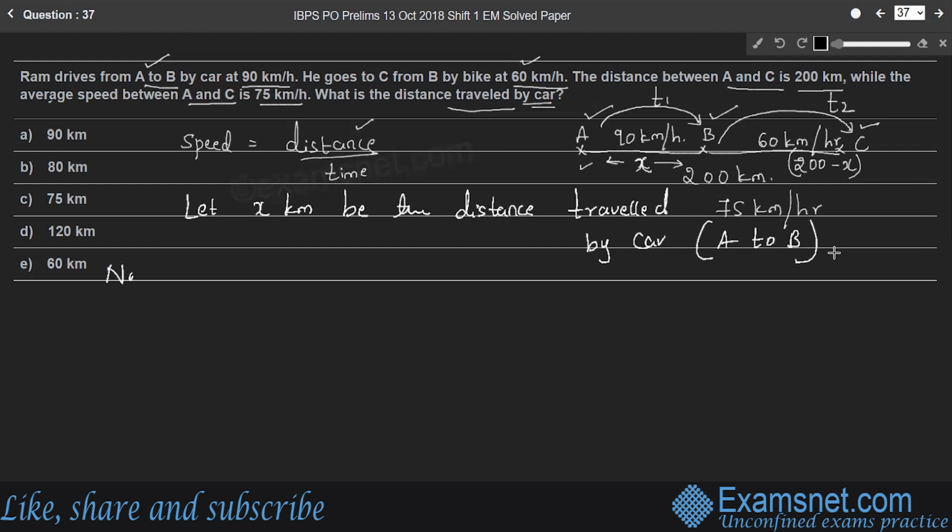So now the time taken to travel from A to B will be distance by speed. What is the distance? x. He drives at the speed of 90 km/h. So x by 90 is the time taken to travel from A to B.